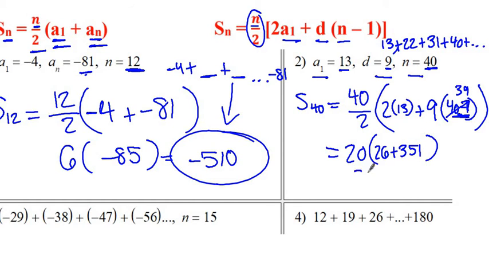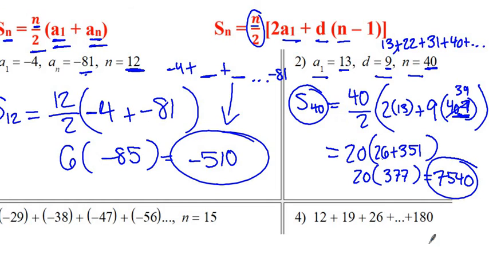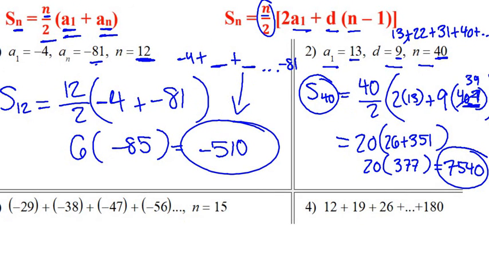So we have 20 times 26 plus 351, which is 377, and when you do 20 times 377, that's 7,540. That's the sum of the first 40 terms, which is what S sub 40 stands for.